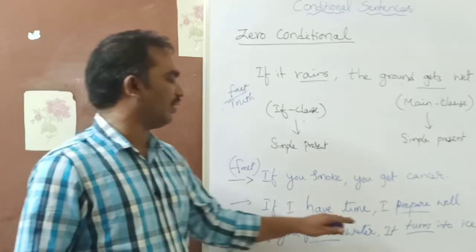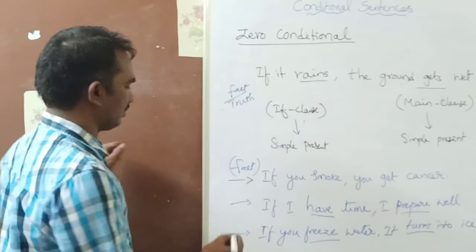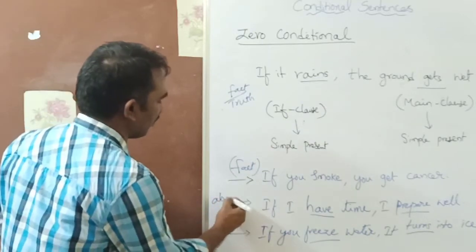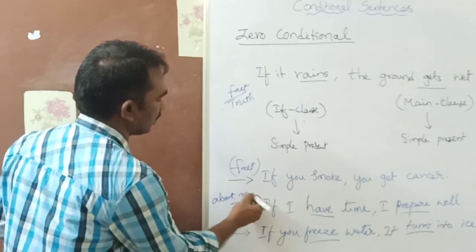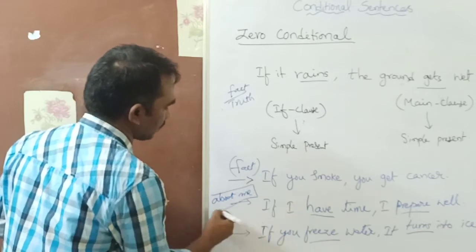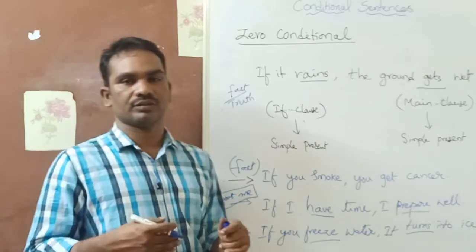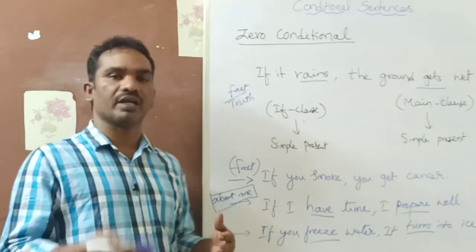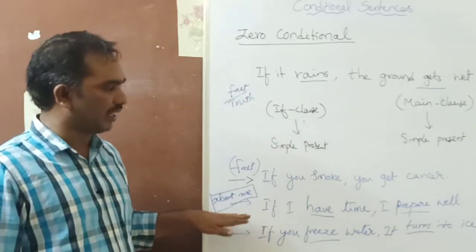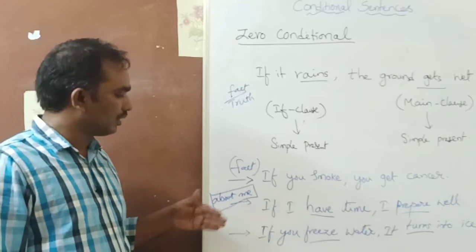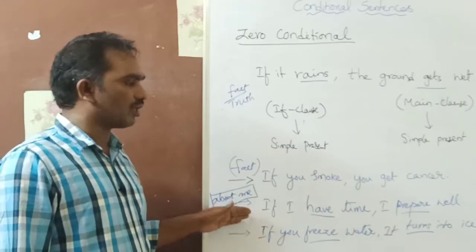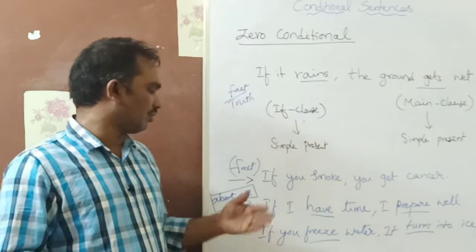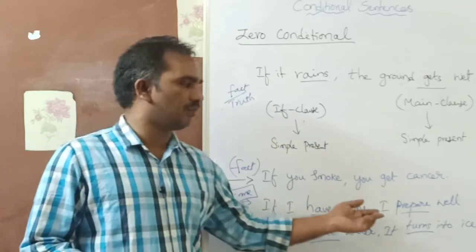If I have time, I prepare well. This is about me. This is true in my case. It may not be true in your case. I am talking about myself and my attitude. So I say if I have time, I prepare well.